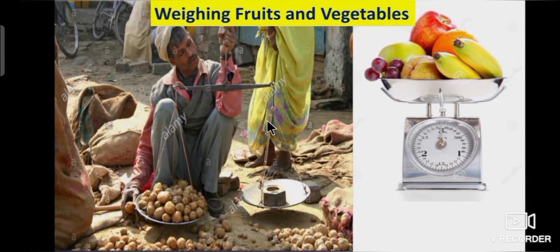In a shop, how will you ask for a bag of vegetables from the shopkeeper? He will use a weighing balance to find the weight of vegetables and fruits. It may be gram or kilogram.